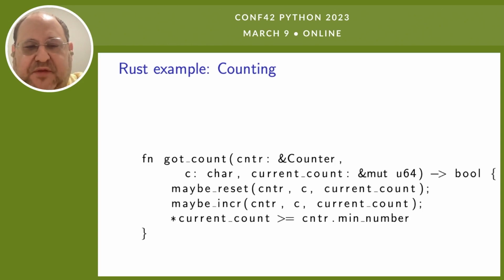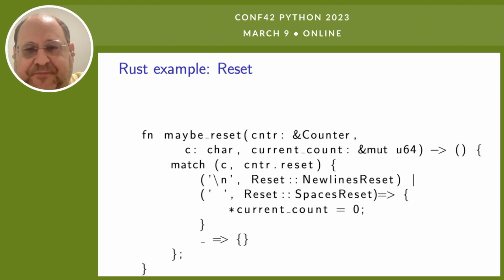I do that by just having the last expression equal true. So the way Rust interprets a semicolon separated list of expressions is by evaluating them in order and returning the value of the last expression, which in this case is a Boolean saying whether we've exceeded the current count.